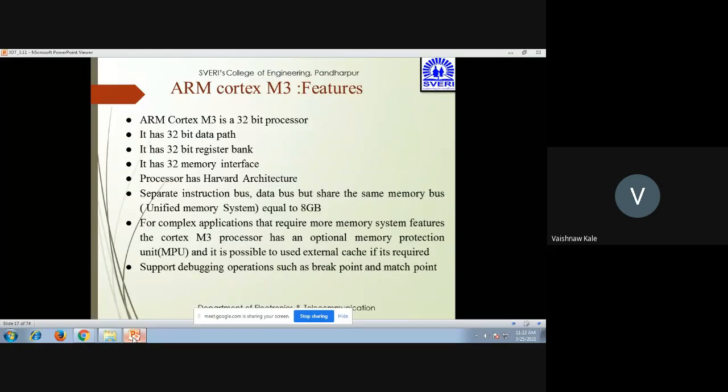The ARM Cortex M3 is a 32-bit processor having a 32-bit data path, a 32-bit register bank, and a 32-bit memory interface. The processor has a Harvard architecture, with a separate instruction bus and data bus, but it shares the same memory bus, that is a unified memory system, which is equal to 8 GB. For complex applications that require more memory features, it can use an MPU, called the memory protection unit, and it is possible to use an external cache if required. Then it supports debugging operations such as breakpoint and matchpoint.